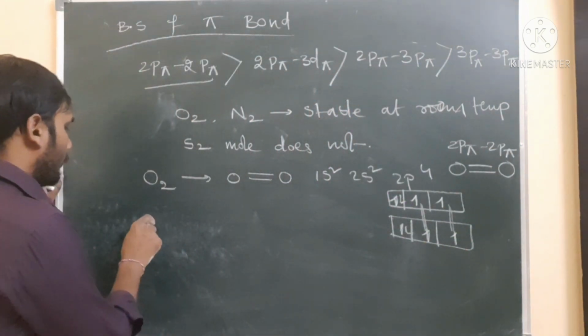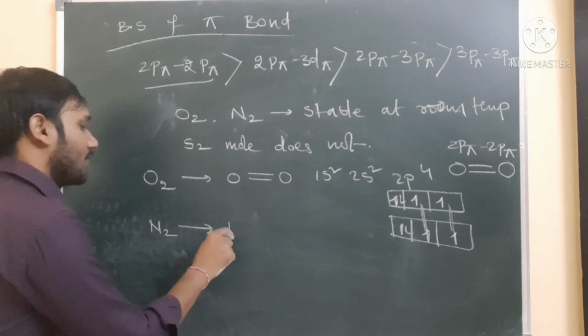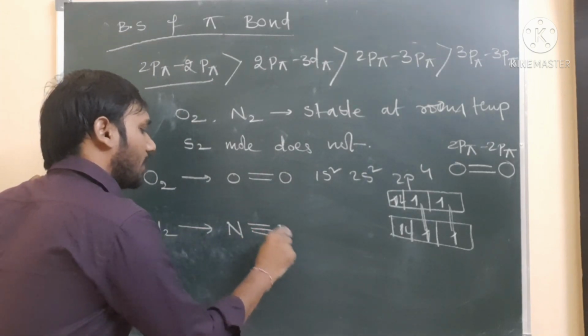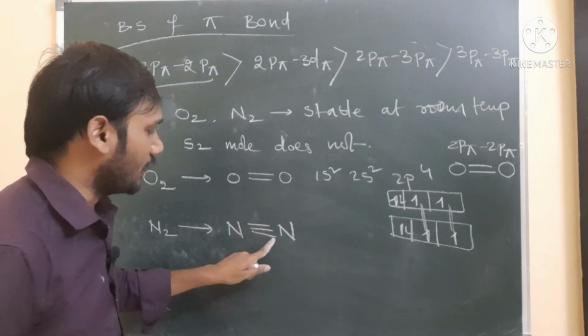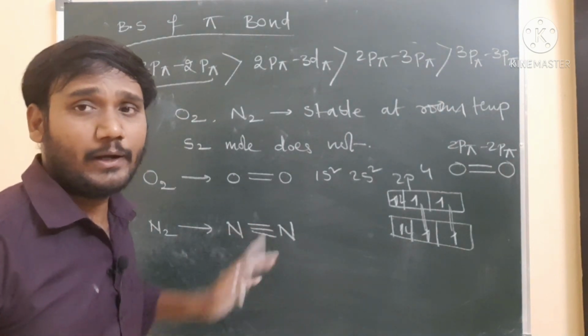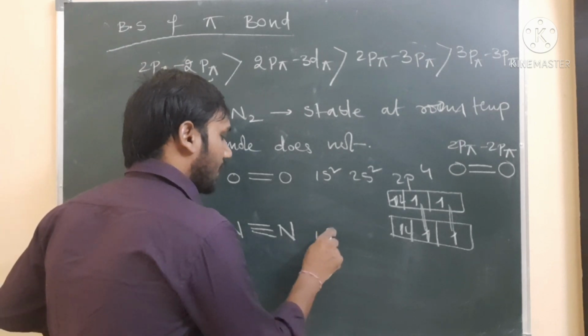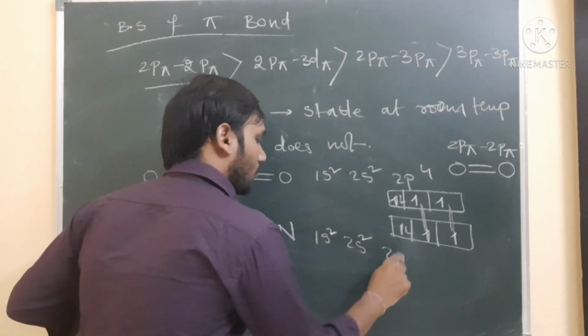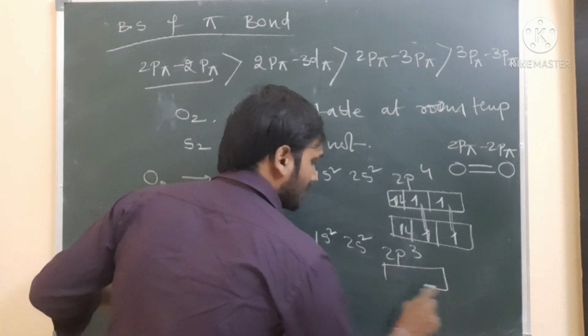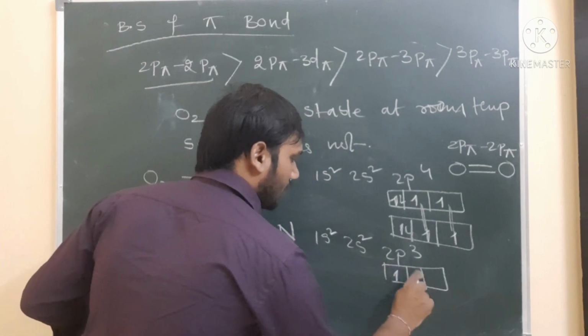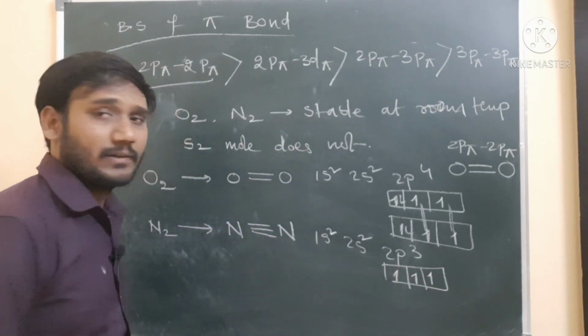Next, nitrogen. In nitrogen also, a pi bond is forming. Here there is one sigma bond and two pi bonds. Let us see between which orbitals the pi bonds form. The nitrogen electronic configuration is 1s2, 2s2, 2p3. In the valence shell, 2 electrons are in the s orbital and 3 electrons in the p orbitals.